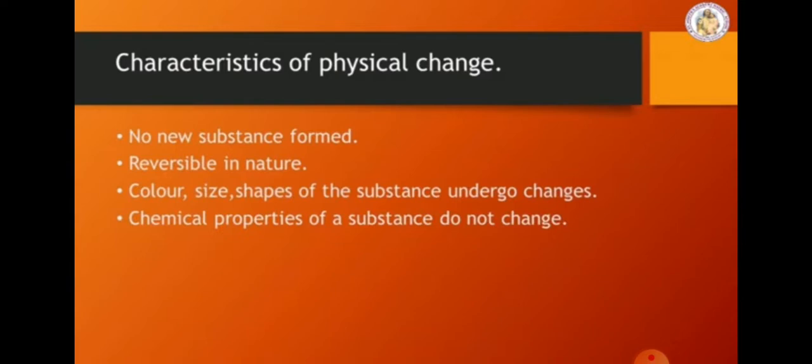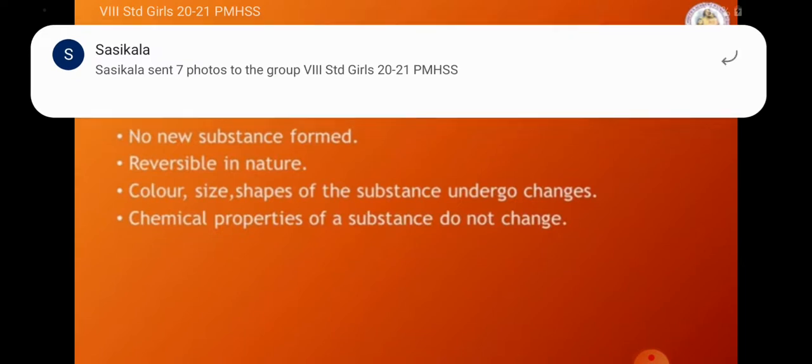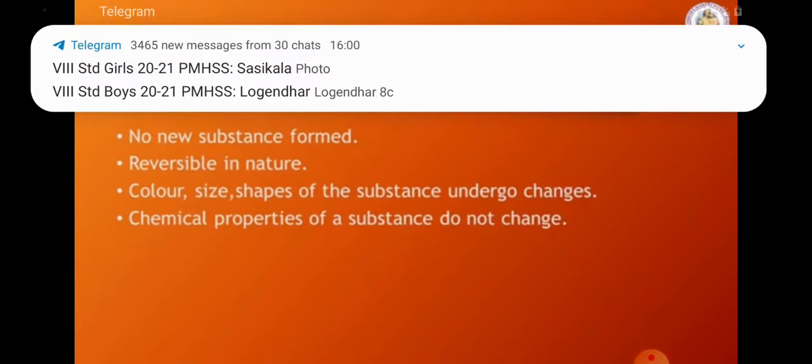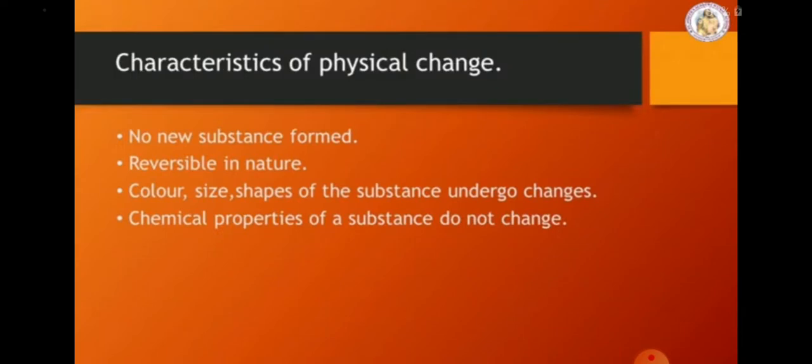Second one, reversible in nature. For example, when water is heated, water vapor is formed. When we cool the water vapor, water is obtained again. Third one, the shape, color and size of the substance may change. Fourth one, the chemical properties of the substance do not change.